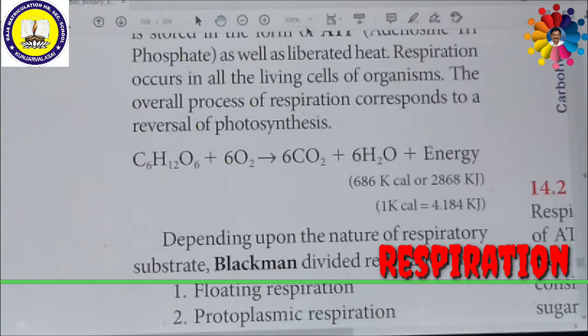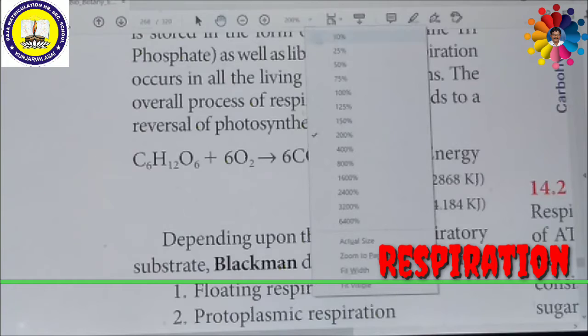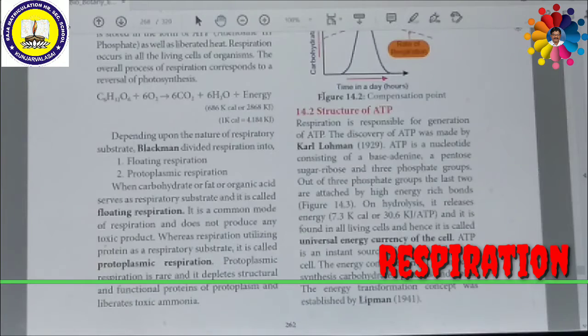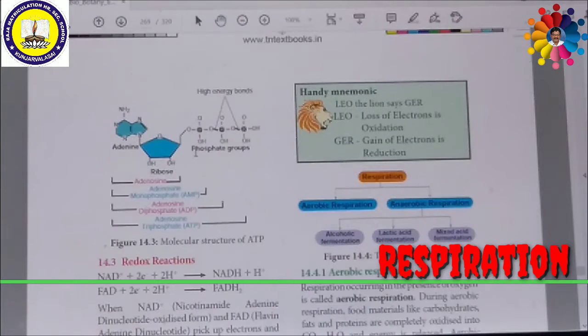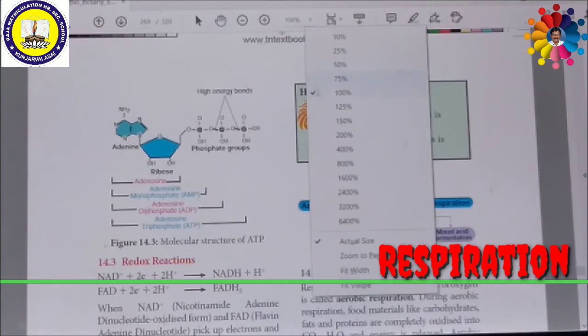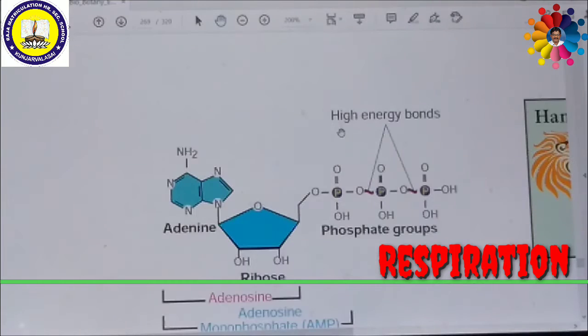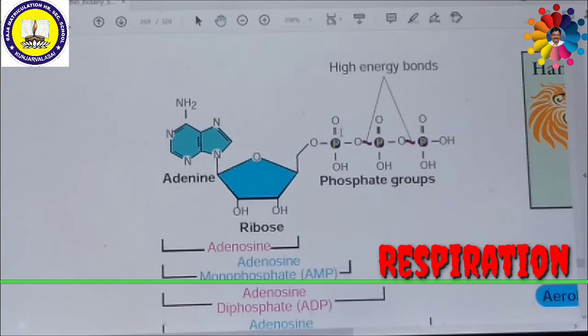Now we are going to start the next concept, the structure of ATP. You can look at this picture. This picture will help you understand the structure of ATP. Actually, ATP is the energy currency for all living organisms. Look at the screen, this is ATP. Usually respiration is responsible for the generation of ATP, so ATP is also called the energy currency.